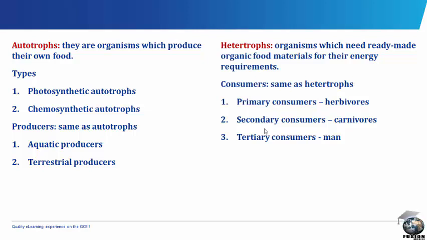For the secondary consumers, which are the carnivores, they are in the third trophic level. They feed on flesh. For the tertiary consumers, these include those that feed on carnivores. Example is man. They are ranked fourth in the trophic level.